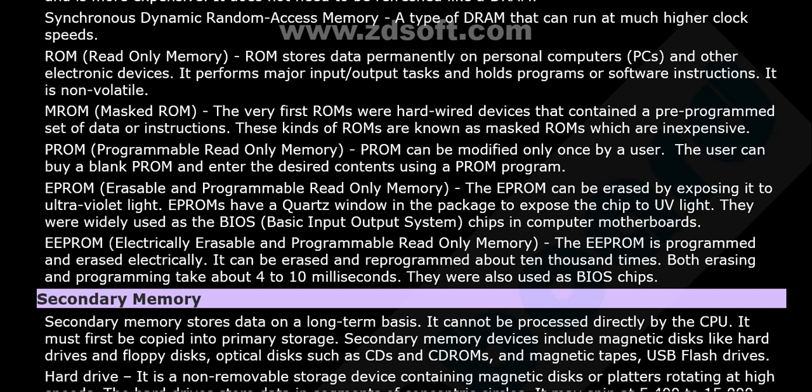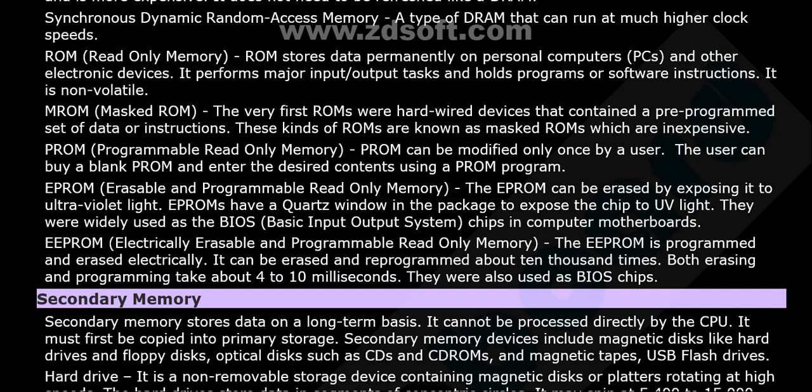What about EPROM? EPROM is erasable and programmable read-only memory. The EPROM can be erased by exposing it to ultraviolet light. EPROMs have a quartz window in the package to expose the chip to UV light. They were widely used as the BIOS chips in computer motherboards.